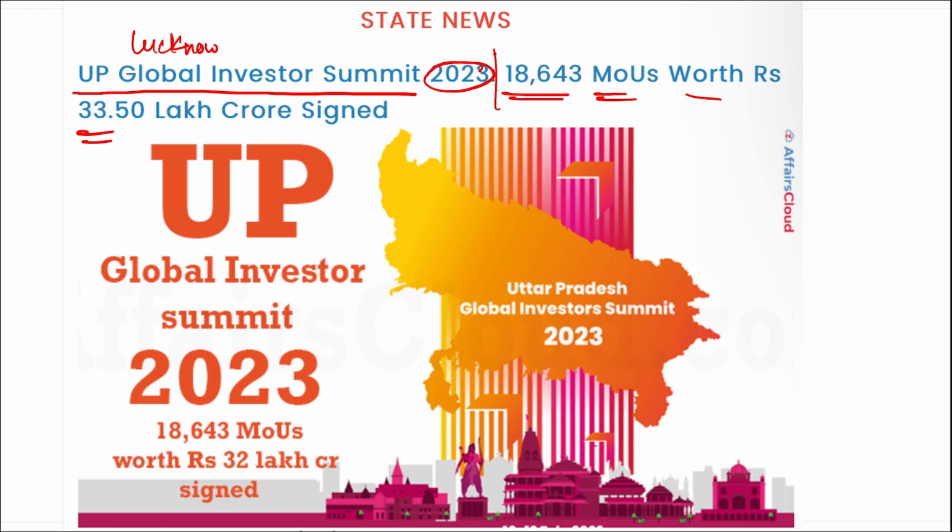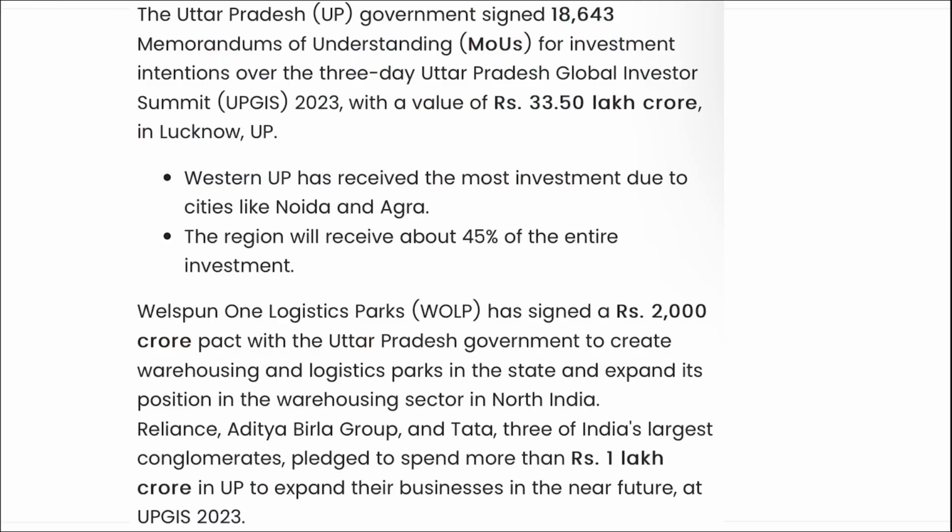This was a 3 day long summit, and it closed with a total investment of around 33.5 lakh crore. Western UP received the most investment due to cities like Noida and Agra, and the region will receive about 45% of the entire investment.